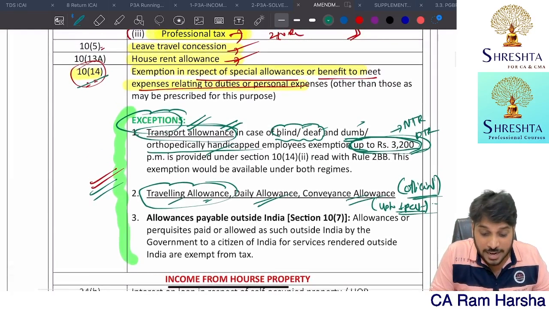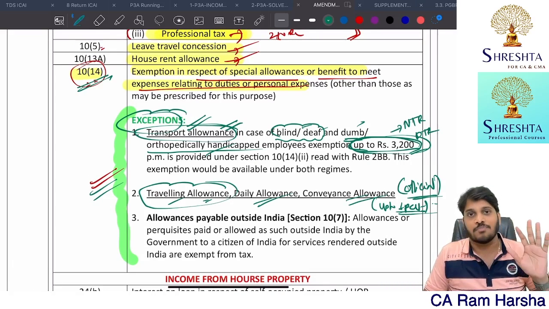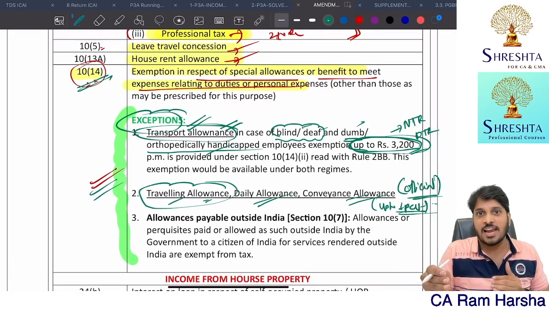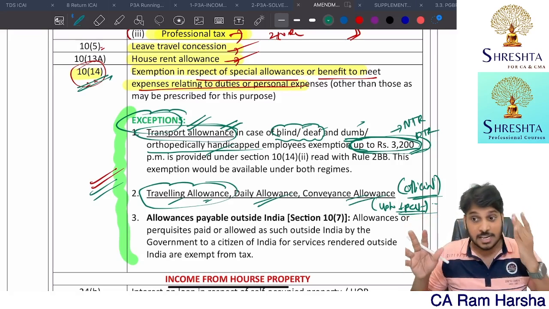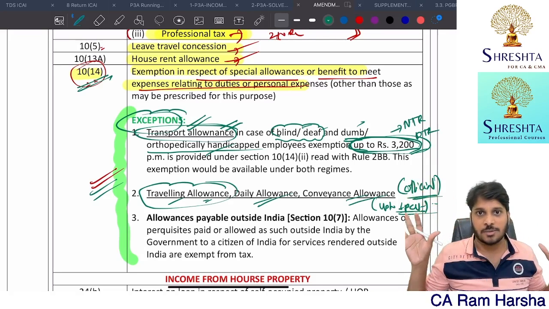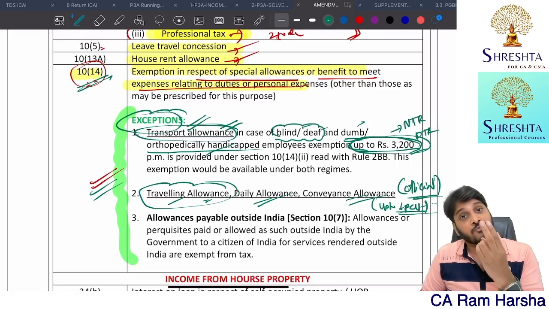Remaining all other allowances under 10 subsection 14 which are exempted, you can't claim. Suppose a company is giving you Hilaria allowance, fully taxable, no exemption, no deduction at all. Suppose a company is giving you children education allowance, fully taxable. Generally, for children education allowance, how much exemption is there? 100 rupees per month per child, maximum of 2 children. Hostel allowance, 300 rupees per month per child, maximum of 2 children.